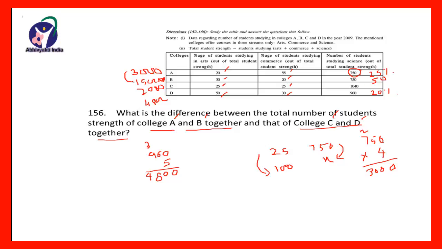Now this together, because we have to find the difference between the total strength of A and B and total strength of C and D. So the total strength of A and B will be 4500 and total strength of C and D is 6880. So the difference between them will be 2380. So the required answer is 2380.